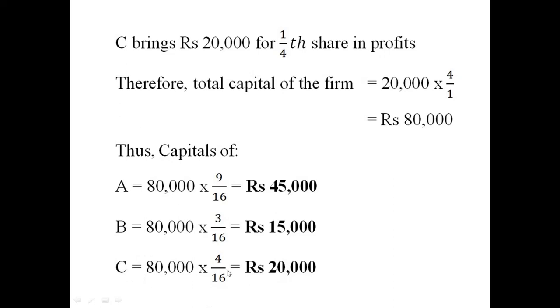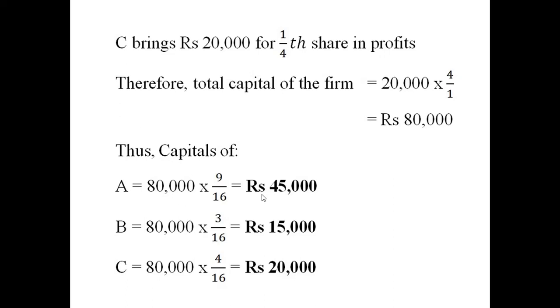Okay, so you just have to focus here on the capital of the old partners, because this is the main problem area. Here it is mentioned that the capitals of A and B, after all adjustments in respect of goodwill and revaluation of assets and liabilities, came to 50,000 and 12,000 respectively. But the capital of A should now be 45,000, isn't it?